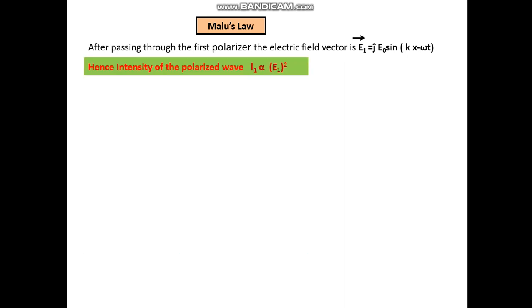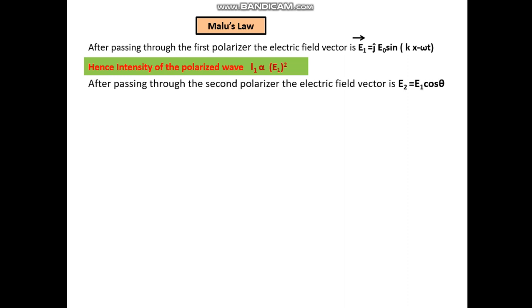Now let's see Malus law. After passing through the first polarizer, the electric field vector is a sine function and therefore we can write E1 is equal to E naught sin(kx minus omega t). Hence, intensity of the polarized wave I1 is directly proportional to E1 square, the amplitude.